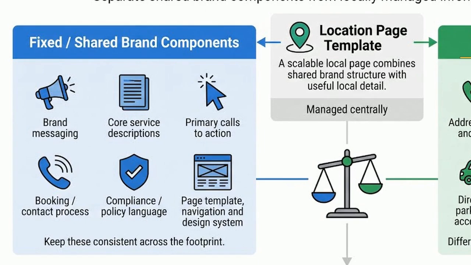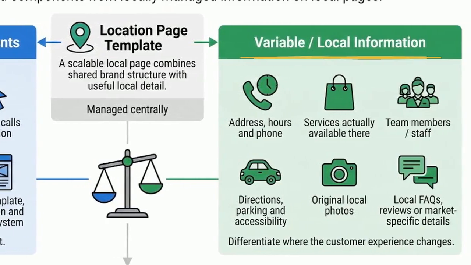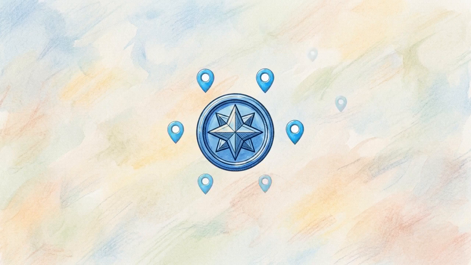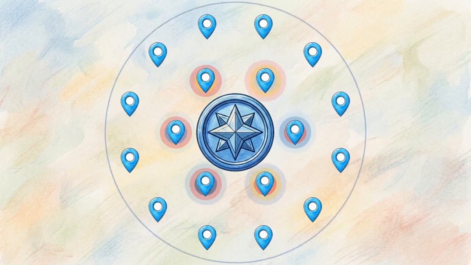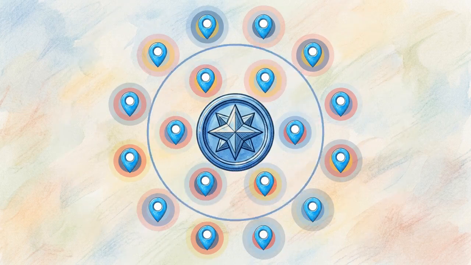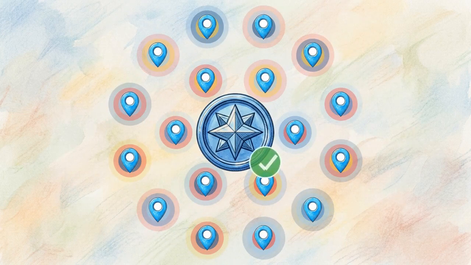Meanwhile, variable local information, real addresses, operating hours, original photography, and staff profiles provides the hyper-local differentiation AI systems demand. Standardizing the brand narrative while localizing the customer experience is the only sustainable way to build hundreds of location pages that generative engines will actually trust and rank.